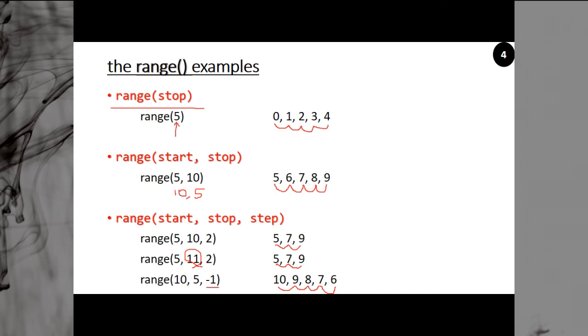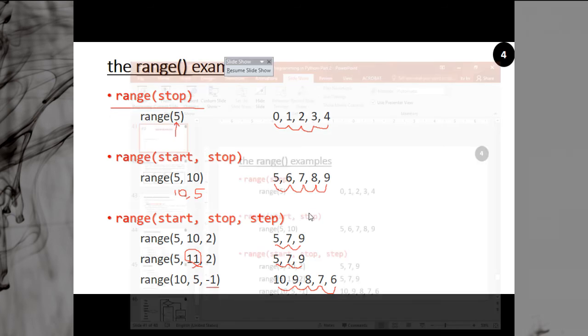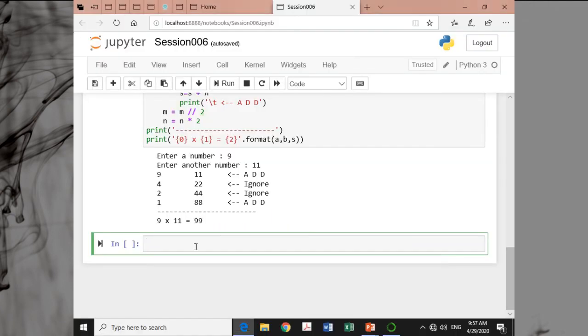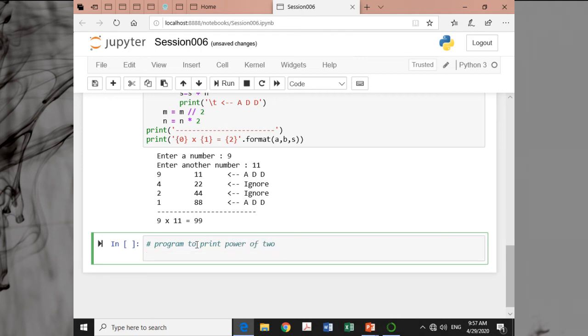And now it depends upon you how you want to use it, right? Suppose I want to make a program to print the power of 2. So how will it be?